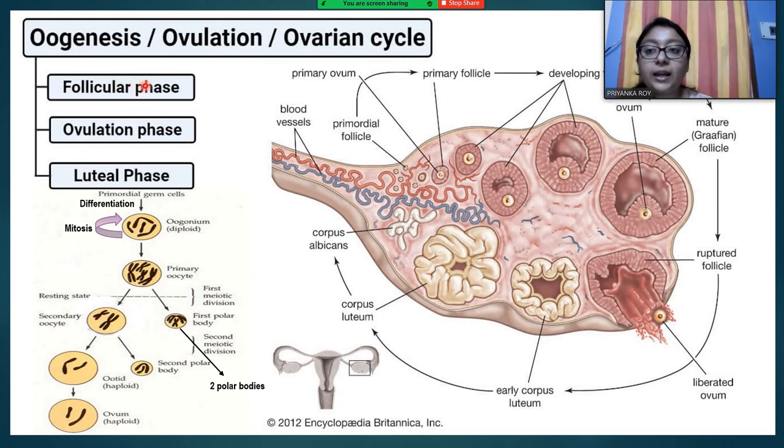According to that, the phases are named as follicular phase, ovulation phase and luteal phase. Up to the Graafian follicle formation, it is known as the follicular phase. The moment it liberates the ovum, this is known as the ovulation phase, and from here till corpus albicans formation, the corpus luteum is the primary structure here, so this is known as the luteal phase.